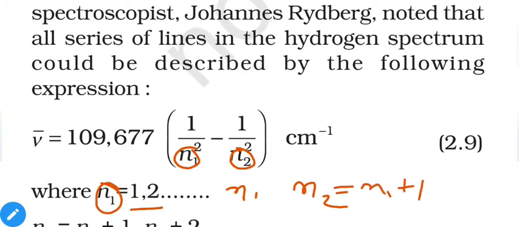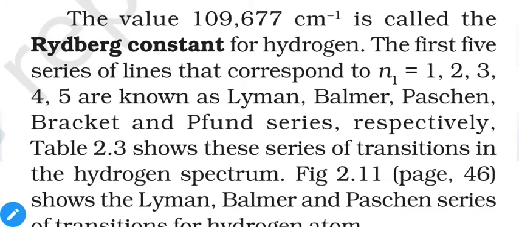That means if n1 is 1, then n2 must be 2 or more than that. The value 1,09,677 centimeter inverse is called the Rydberg constant for hydrogen.